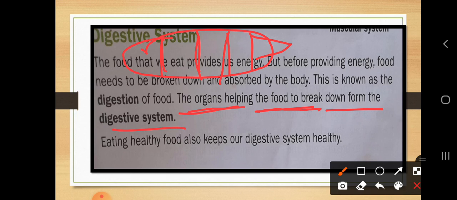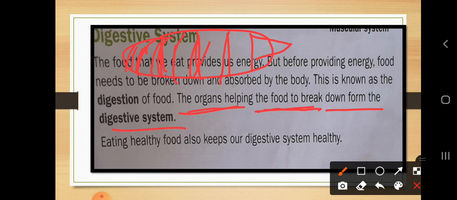So how are you going to break it? With the help of our teeth. First, you are going to chew it properly with the help of teeth, so you break it down into very small particles. So how is it possible to digest it in our body?